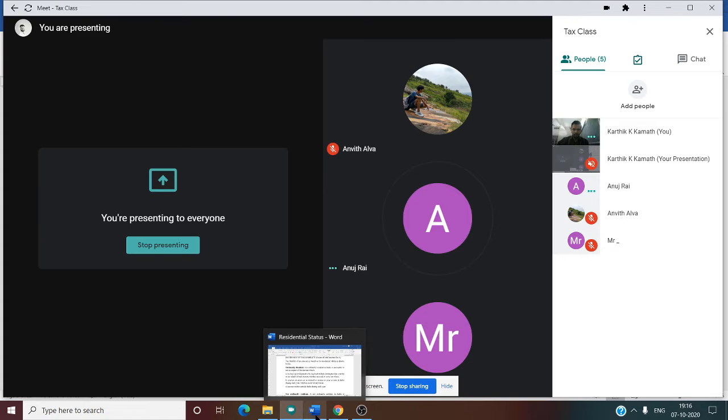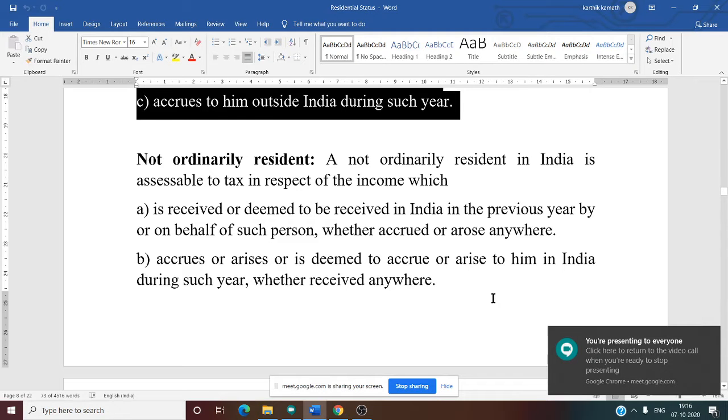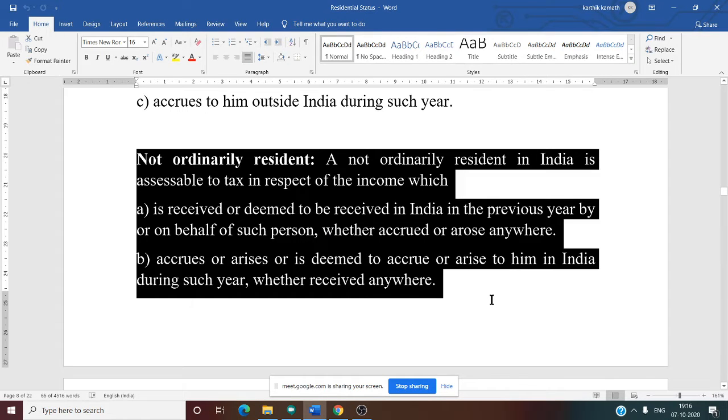Similarly, now we need to see for a not ordinary resident. Not ordinary resident means he is not a common citizen. He comes and goes. In that case, a not ordinary resident in India is taxable in respect of income which, first, is received or deemed to be received in India in the previous year. That means received in India, accrued or arose anywhere.